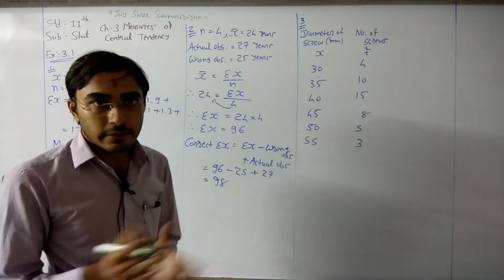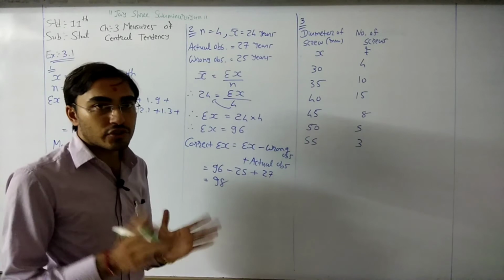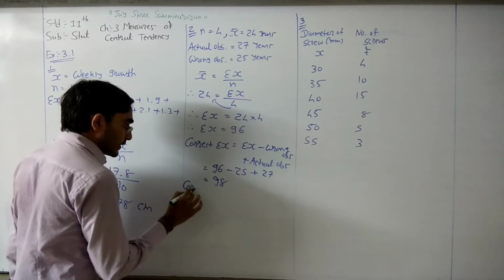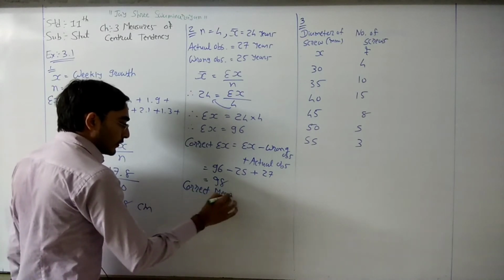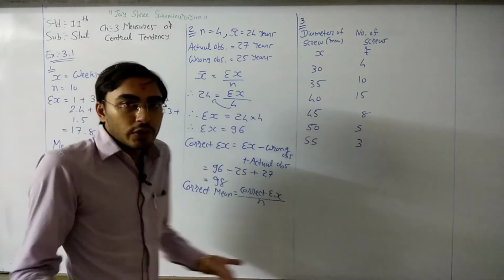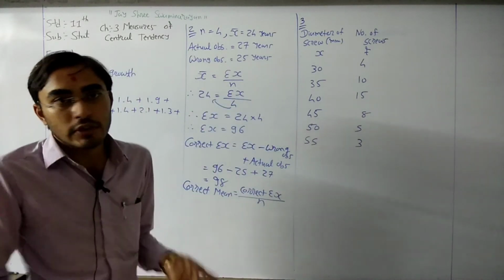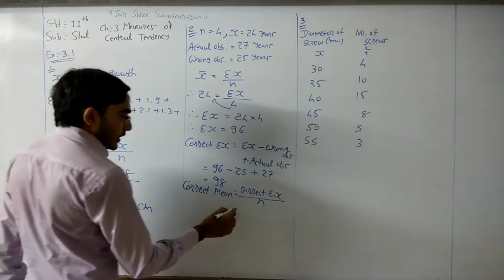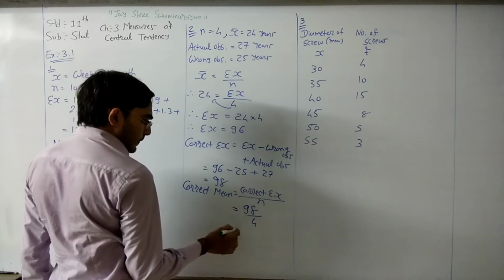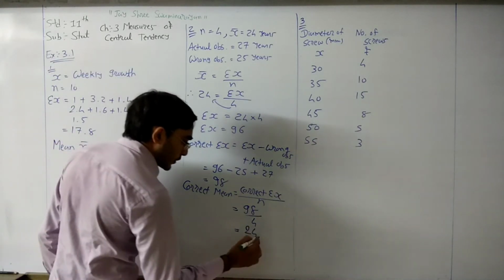Now we can find the correct mean. Right? Because now we got the correct sigma x, actual addition, correct addition. So we can find the correct mean here. So correct mean is equal to correct sigma x divided by n. There is no difference in n. Right? It is 4 only because we subtract one observation, we add one observation. So it remains as it is. Now correct sigma x, it is 98 divided by n, 4. Now if you use this calculation, 98 divided by 4, it's 24.5.